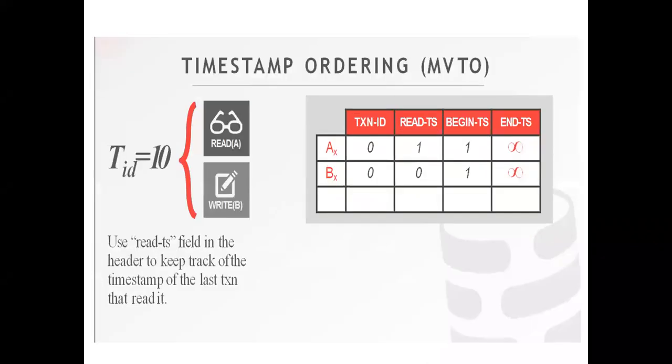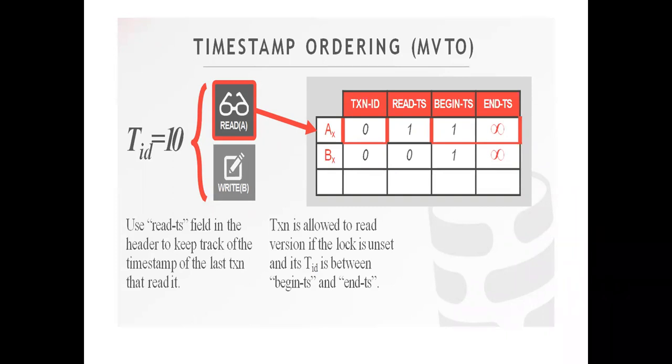Consider one example, where TID is equal to 10. There are two operations, read A and write B. We are doing a read on A and a write on B. Let's see how it will work. Suppose we are reading A: a transaction is allowed to read a version if the lock is unset and TID is between begin TS and END TS. This is the main constraint, that TID, which is 10, should be between the begin TS and END TS.